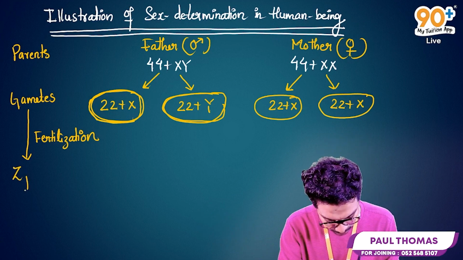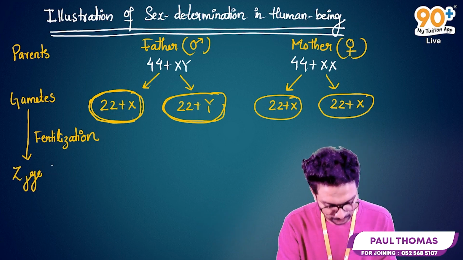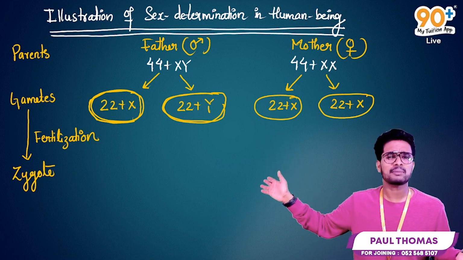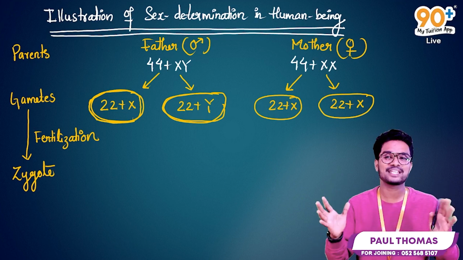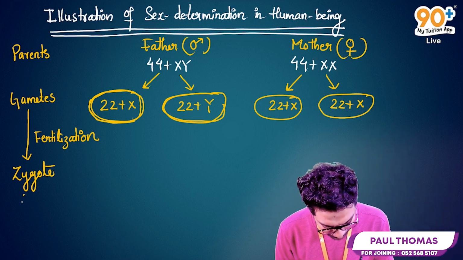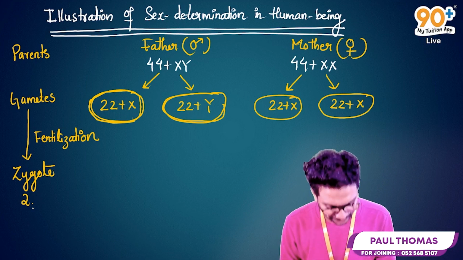So parents, gametes, after the fertilization. What do you mean by fertilization? The fusion of male and female gamete is simply called fertilization. So after the fertilization, the zygote will be developed and the zygote will be diploid in condition, or 2N in condition.